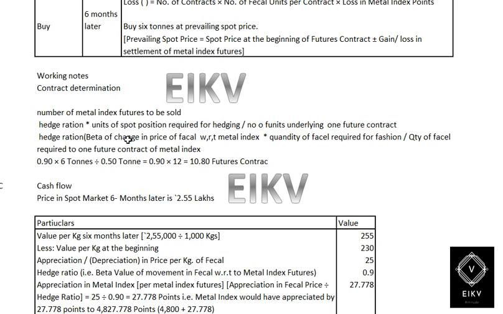The hedge ratio is the beta of change in price in vehicle with metal index, multiplied by quantity of vehicle required for hedging, divided by quantity of vehicle required for one contract of metal index. 0.9 into 6 divided by 0.5. Here 0.9 is beta, 6 is the tons, so 0.9 into 12 gives you 10.8 contracts.